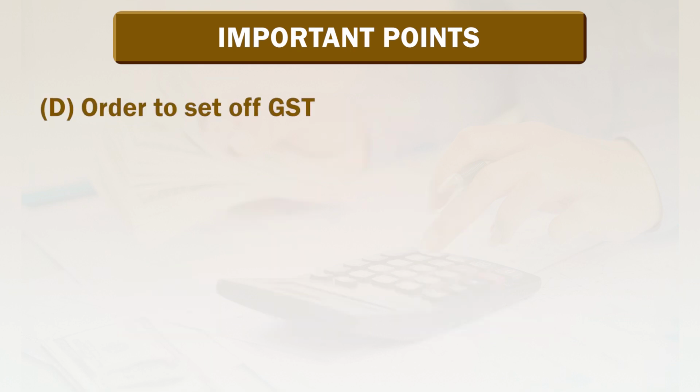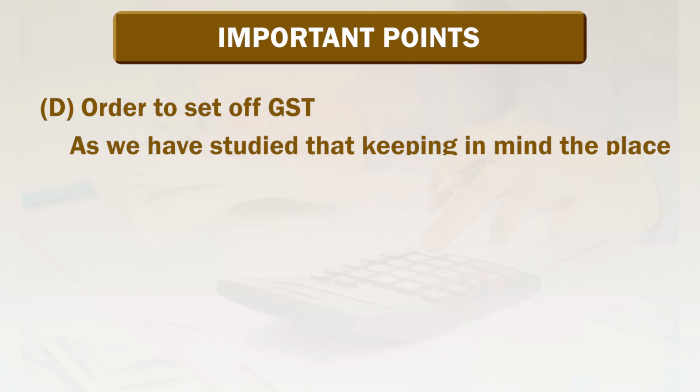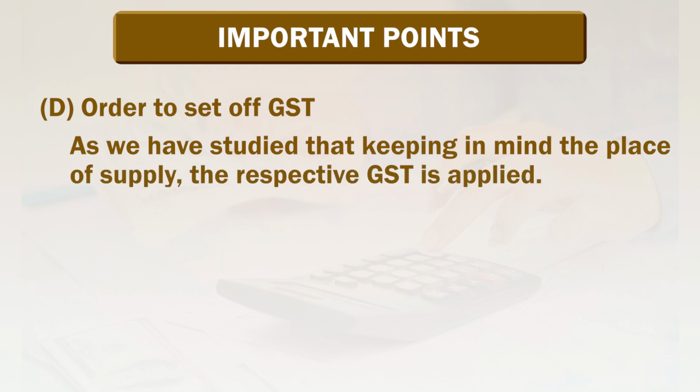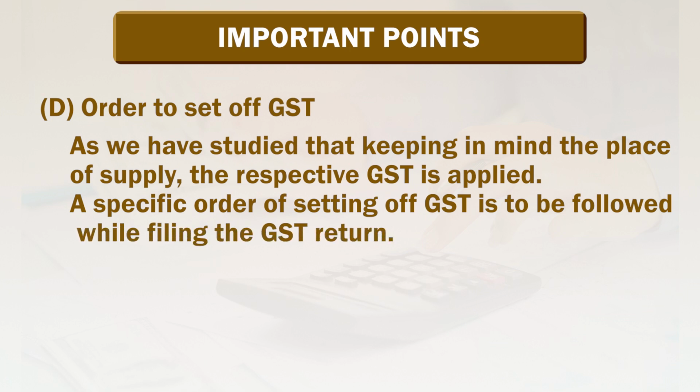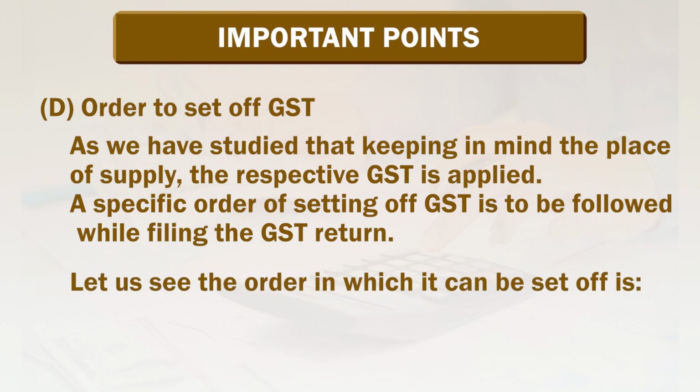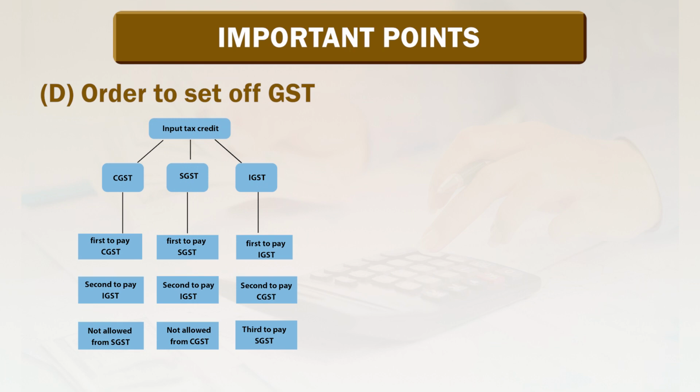Order of set off of GST. As we have studied, keeping in mind the place of supply, the respective GST is applied. A specific order of set off of GST is to be followed while filing the GST return. Let us see the order in which it can be set off. Here there is a flow chart: input tax credit. Here there are three types of GST.